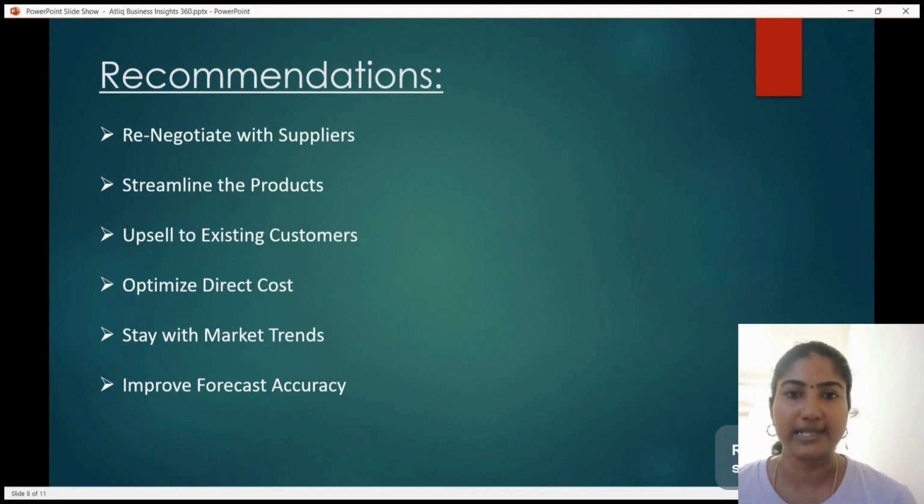If the forecast accuracy is improved, the management can come to a decision of what to produce, when to produce, and how much to produce. This will enable better inventory quality, which can avoid situations of undersupply or oversupply of the products. So these are the recommendations that I would like to give to the organization.